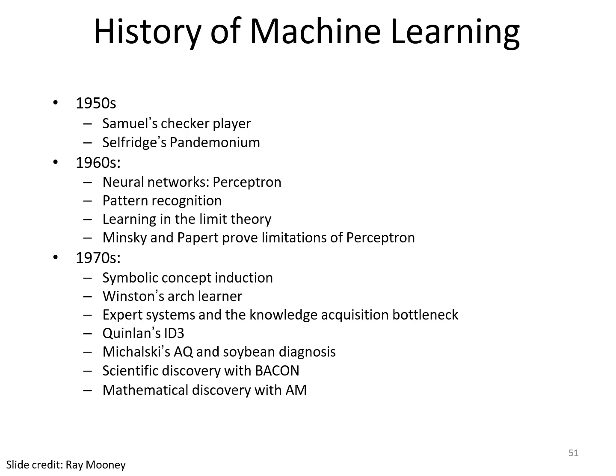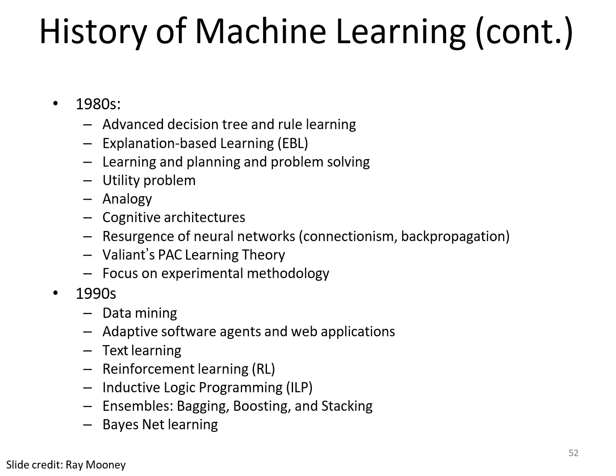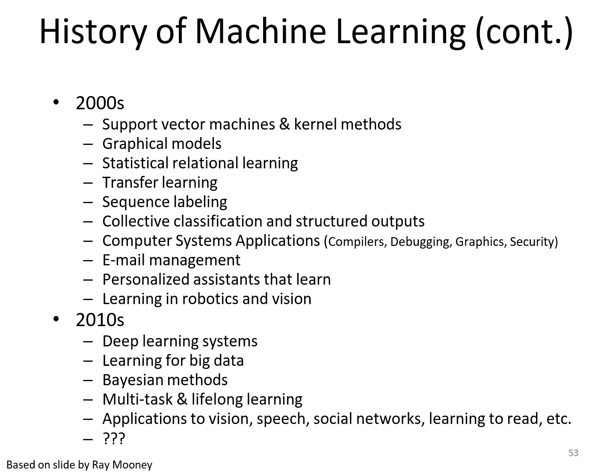In the 1980s there were enhanced versions of the utility problem, analogy and cognitive architecture. In the 1990s the focus was on data mining, adaptive software agents, reinforcement learning, and logic programming-based learning for evaluating the correct outcome.